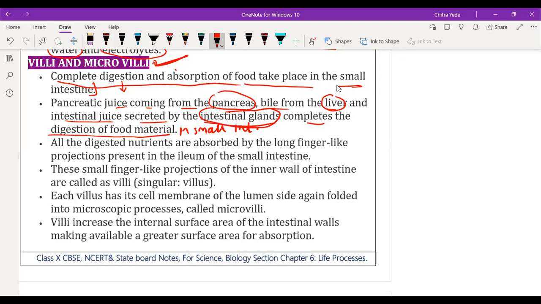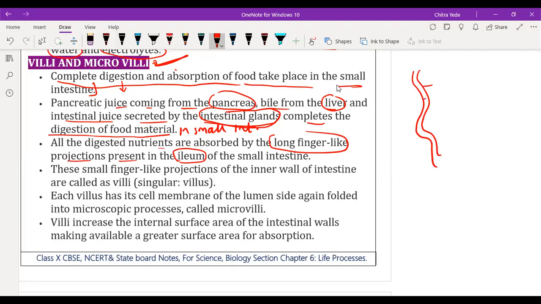All the digested nutrients are absorbed by the long finger-like projections. See, this is the long finger-like projection present in the ileum. Ileum is the last part of the small intestine. We have three parts of the small intestine. What are they?